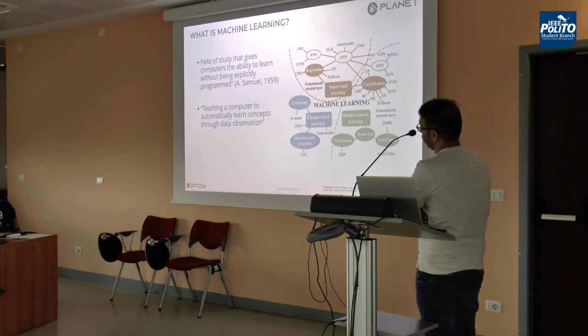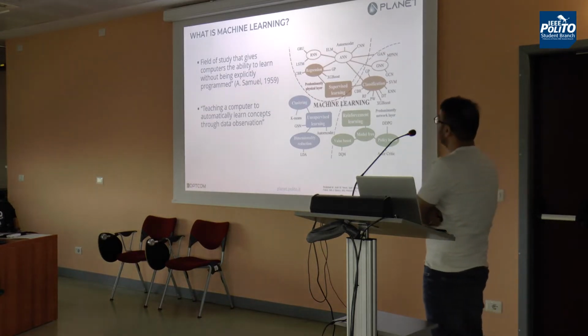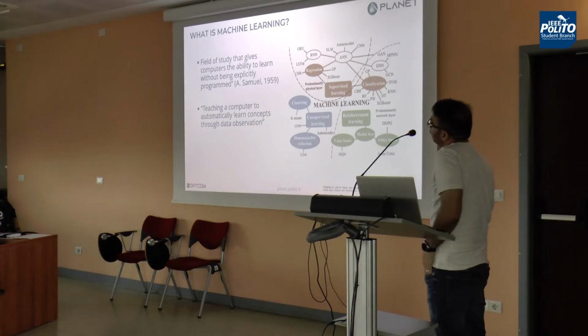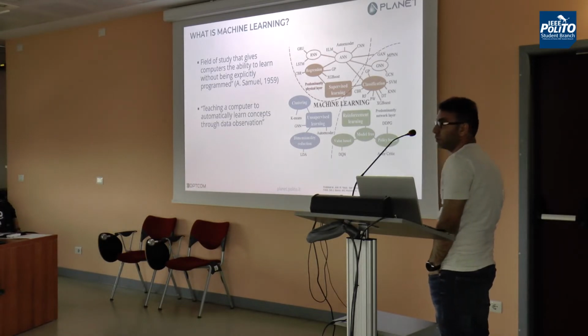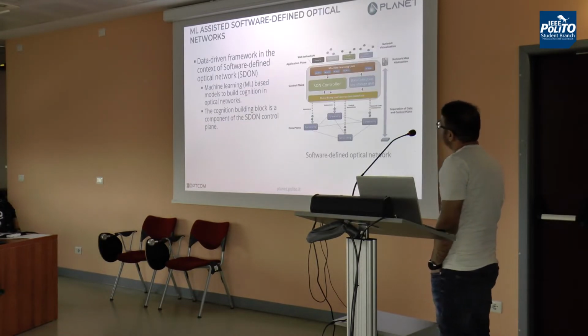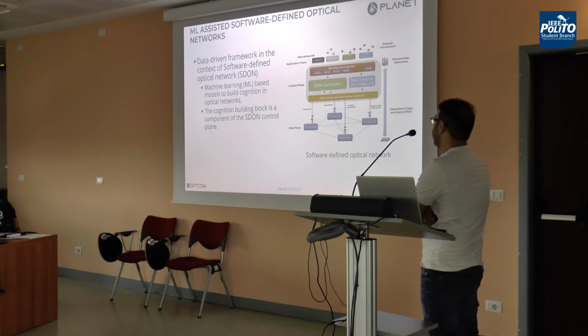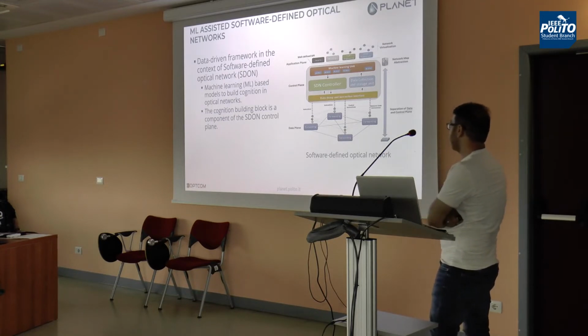So what is machine learning? Machine learning is basically a field of study that gives the computer the ability to learn without being explicitly programmed. So how can these two technologies assist in designing cognitive optical networks?